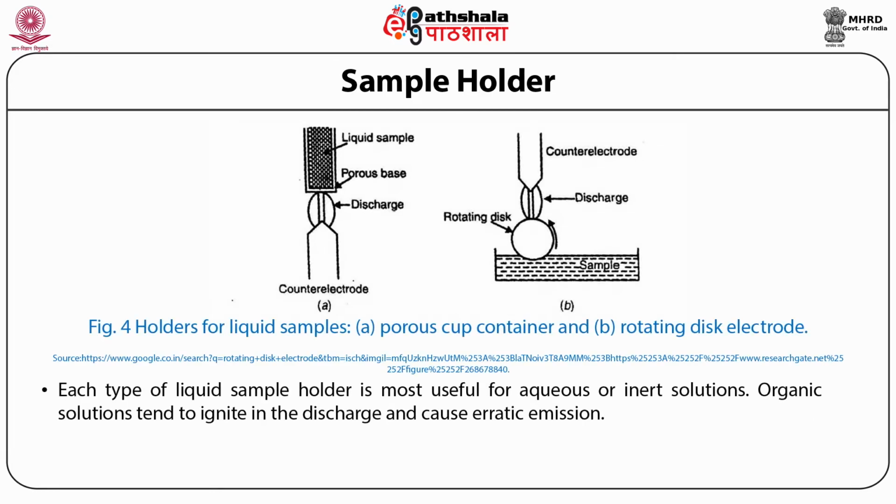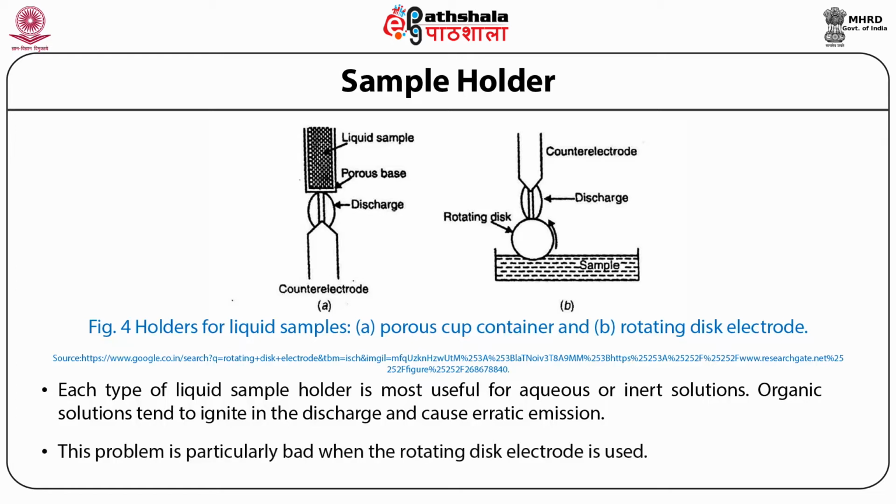Each type of liquid sample holder is most useful for aqueous or inert solutions. Organic solutions tend to ignite in the discharge and cause erratic emission. This problem is particularly bad when the rotating disc electrode is used.